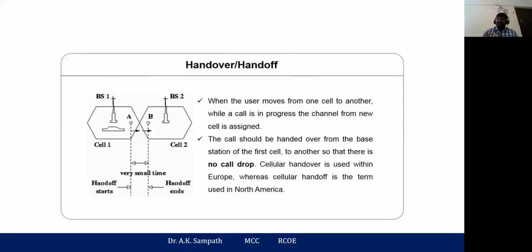From the Bandra station, all the controls will be transferred to the Khar Road base station, and again, whenever you move to the next cell or next base station, the control will be transferred from the neighboring cells. So this handoff provides continuous services without any call drop. Is it clear what is meant by handover and handoff?